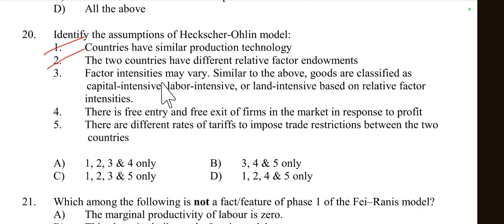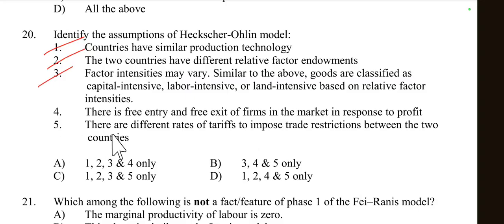Then factor intensities may vary. Yes, factor intensity may vary in different countries. Similar to the above, goods are classified as capital intensive or labor intensive or land intensive based on relative factor intensity. Yes, so this is also right.